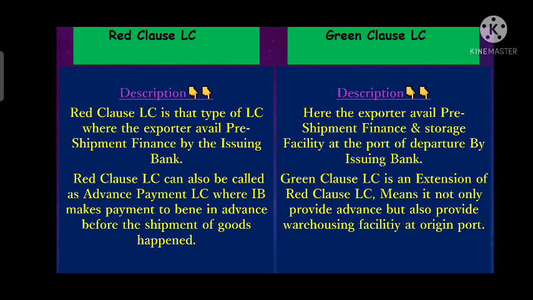So we can say that red clause LC is what? It is an advance payment LC where the advance payment is made by the issuing bank to the beneficiary in advance, so that it can carry out the activities before the shipment of goods, like purchasing of raw material, manufacturing of goods, packing of goods. These are the pre-shipment activities before the goods are shipped. So red clause LC is an advance payment LC where the exporter avails pre-shipment finance, whereas green clause LC is an extension of red clause LC where the exporter avails the pre-shipment finance as well as the warehousing facility as well.